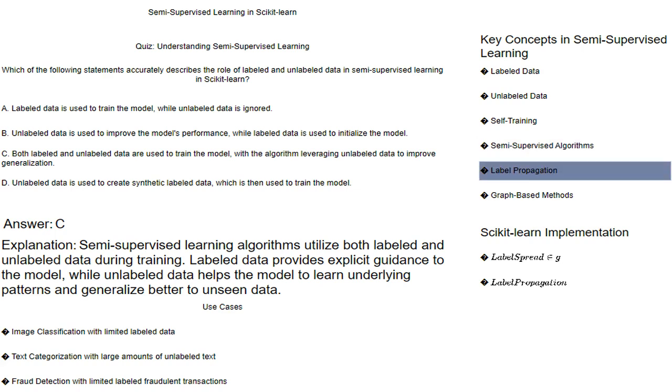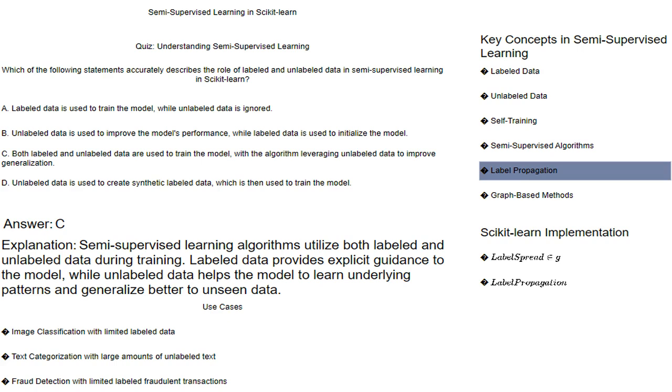Label propagation: a graph-based semi-supervised learning technique where the model propagates labels from labeled data points to unlabeled data points based on their relationships in a graph representation. Used in social network analysis to classify users based on their connections and interactions. Imagine a social network graph where users are connected based on shared interests. Label propagation can start with a few labeled users and propagate their labels to connected users based on their similarity in interests.